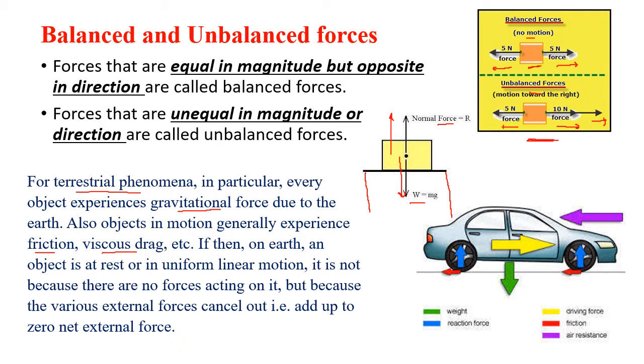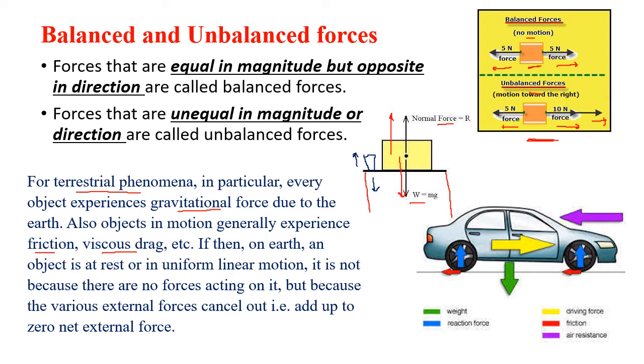But now let me tell you something else. Suppose you can see on this table, we have kept a glass of water. Now the glass of water, the mass is less, means the force of gravity is less, then the normal force acting will also be less. Why?